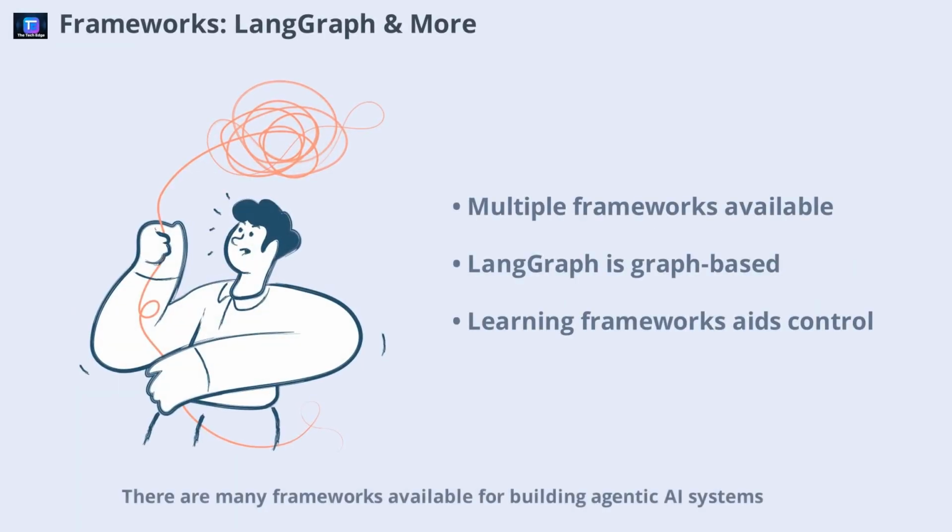There are many frameworks available for building agentic AI systems. While tools like Crew AI and AutoGen are popular starting points, LangGraph stands out for its technical depth and graph-based approach. Built on top of LangChain, LangGraph offers developers a flexible way to design complex agentic workflows. Although it introduces several abstractions, learning how to use and customize these frameworks can provide valuable insights into system design and control. Even if you prefer building from scratch, understanding these tools broadens your perspective.